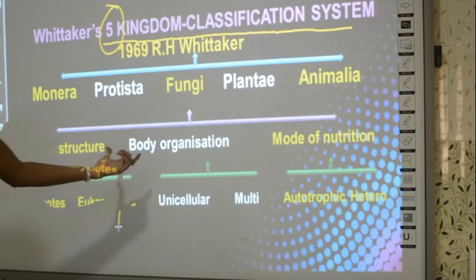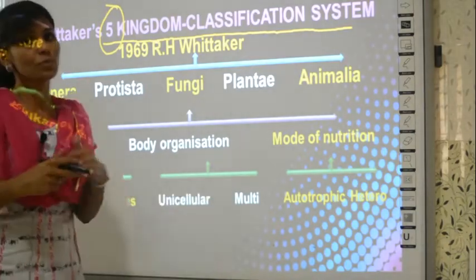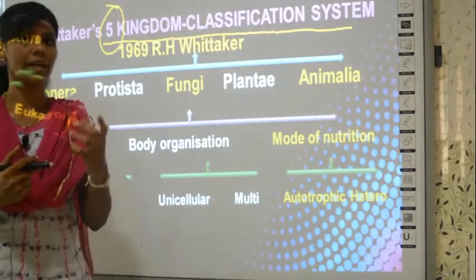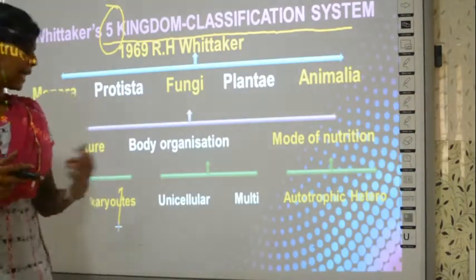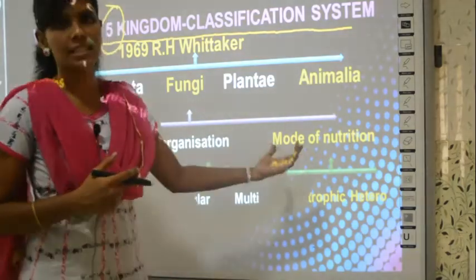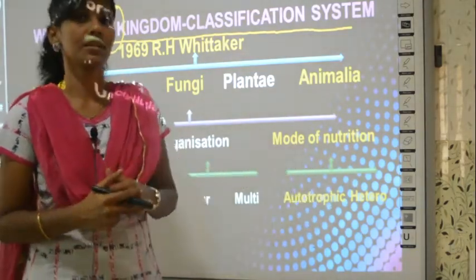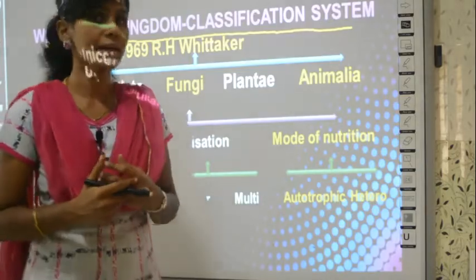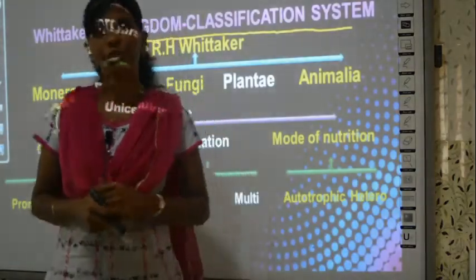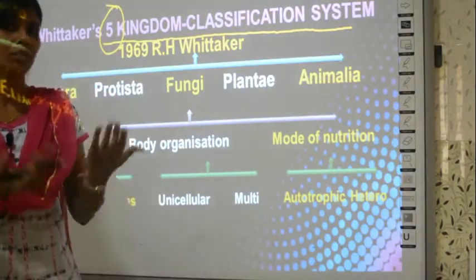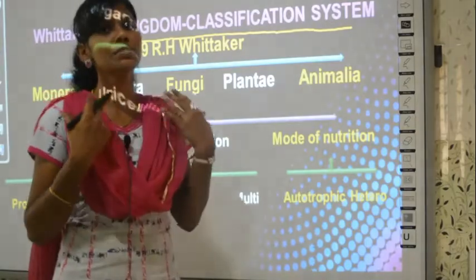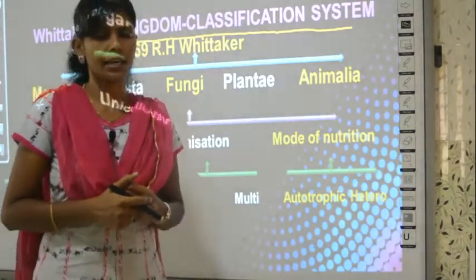And based on the body organization, organisms were classified into unicellular organisms, made up of only one cell, and multicellular organisms, whose body is made up of many cells. And based on nutrition, organisms were classified into autotrophic nutrition or heterotrophic nutrition. Autotrophs produce their own food and heterotrophs depend on other organisms.